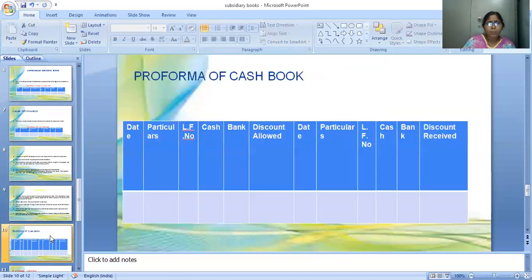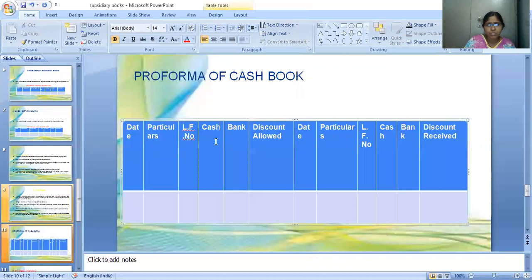Next, the pro forma of the triple column cash book I have mentioned here. Date, particulars, ledger folio number, cash column, bank column, discount. In the cash book, on the left hand side, we write it as discount allowed to the customer: how much discount we have allowed. And on the right side, or credit side, we mention date, particulars, ledger folio number, cash, bank, and discount received. How much discount we have received should be written in this column.